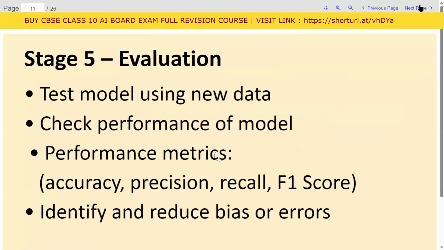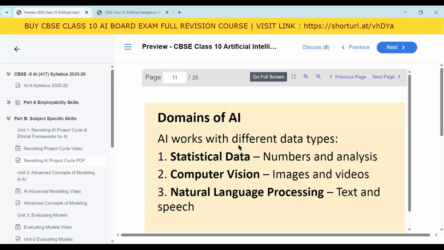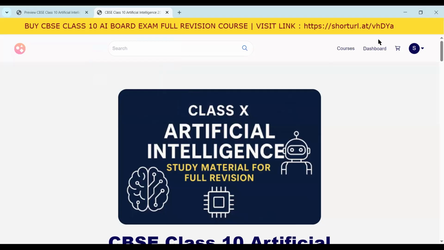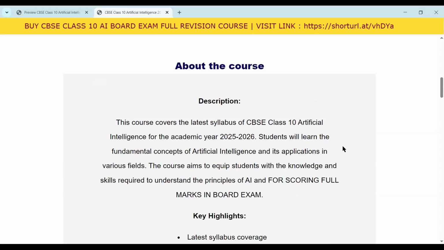So you can go through this content one by one. There are 26 slides in total. So this entire content and content of all other chapters of class 10 AI is there in this course material. So this is the course material and the link is given at the top. Okay. So this course material is there.